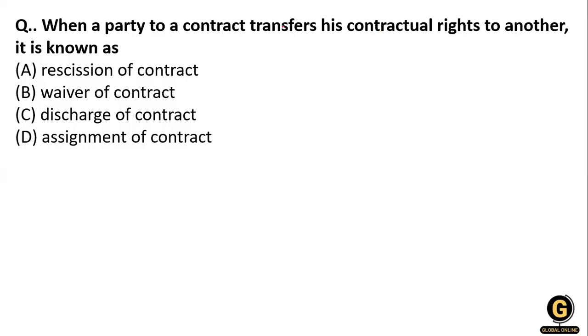Transferring contractual rights to another is an assignment of contract. It occurs when one party to an existing contract hands over the contract obligations and benefits to another party. So this is an assignment of contract. Clear?